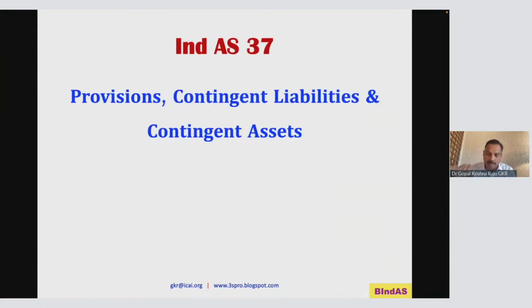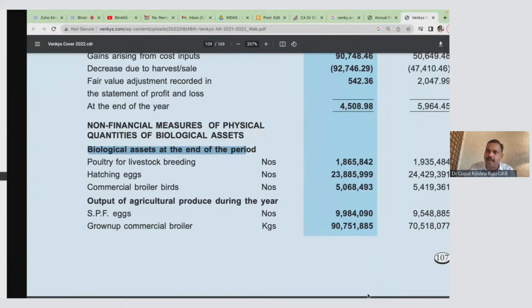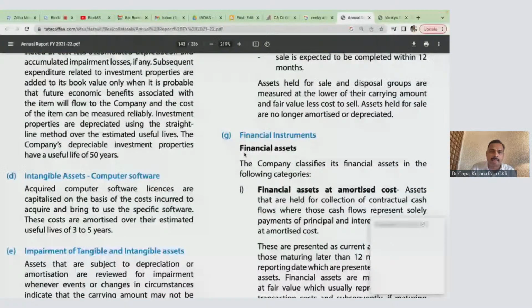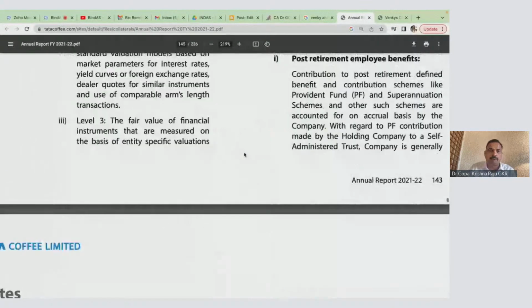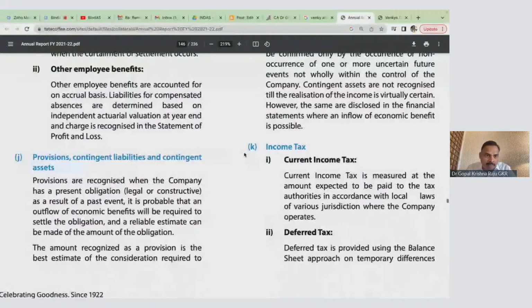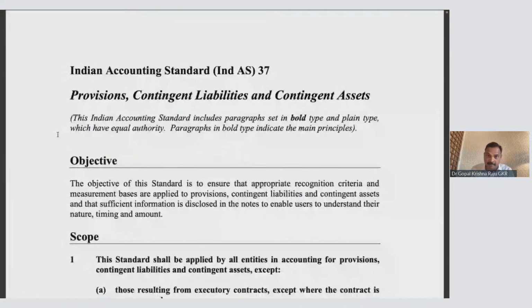Okay, good. Now let me take you to provisions, contingent liabilities and contingent assets. I can take the same annual report, especially Tata Coffee. Here I will take you to the paragraph relating to provisions, contingent liabilities and contingent assets. This is your standard. And remember, guys, Ind AS 41 had only 57 paras, but Ind AS 37 has 92 paragraphs. So it's a very big standard.